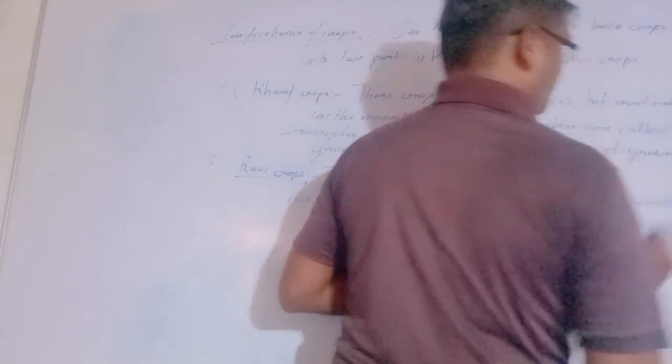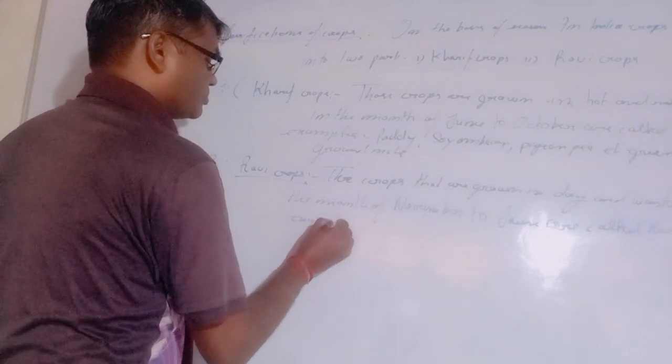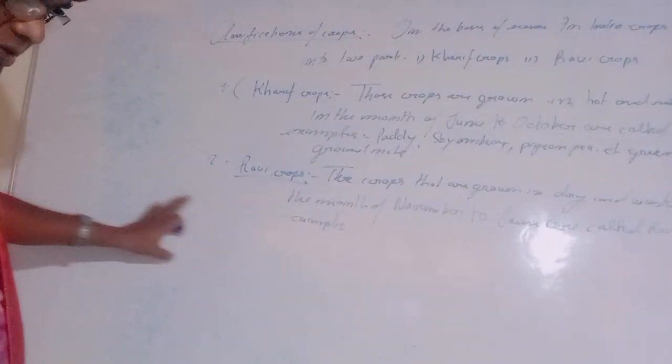Now the examples. There are different types of wheat, which is the first example.